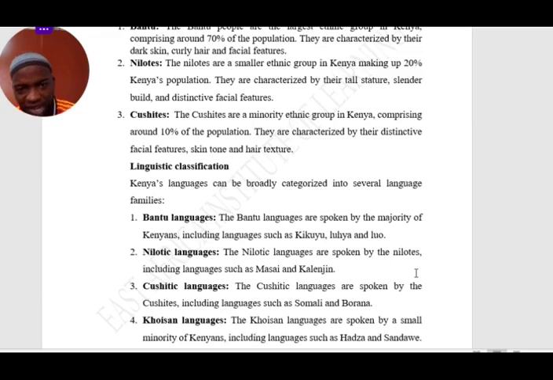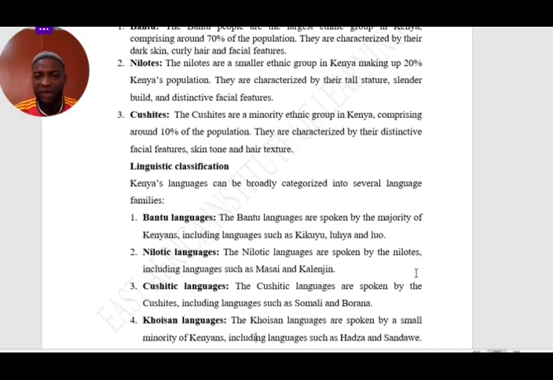One, the Bantu languages spoken by Kenyans. Since Kenya has 70% Bantu population, it is the Bantu language that is most highly spoken in Kenya.